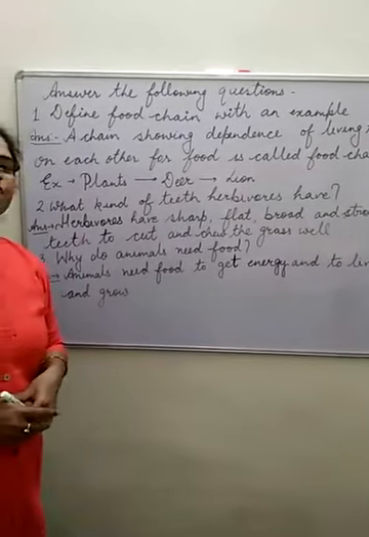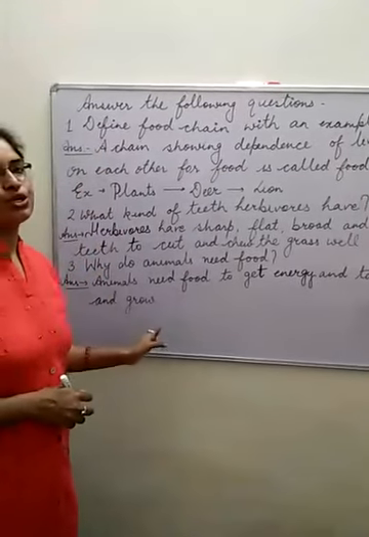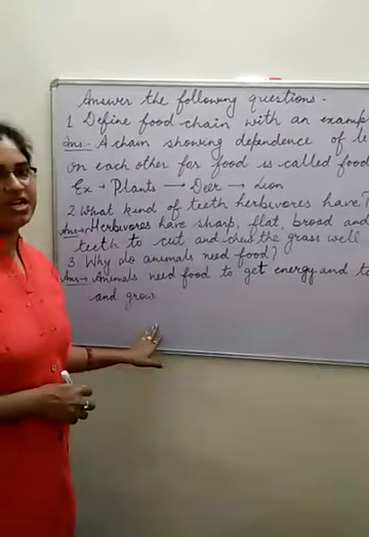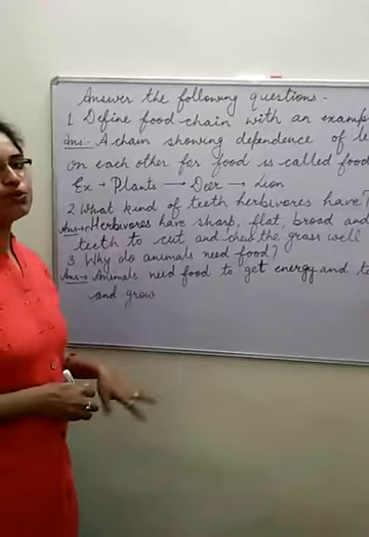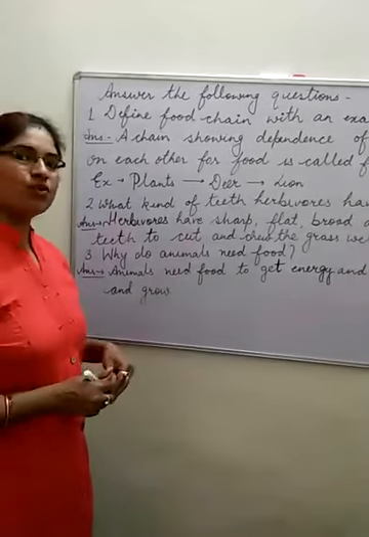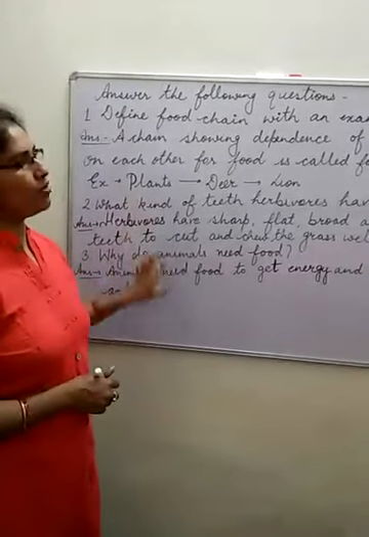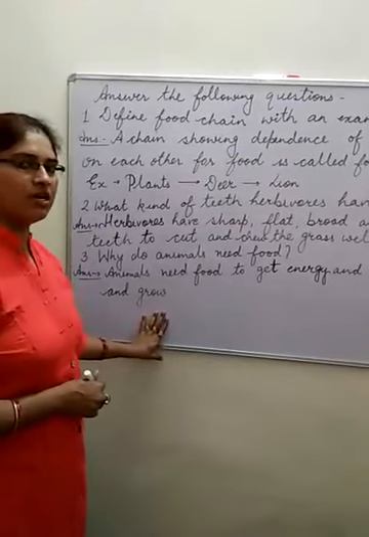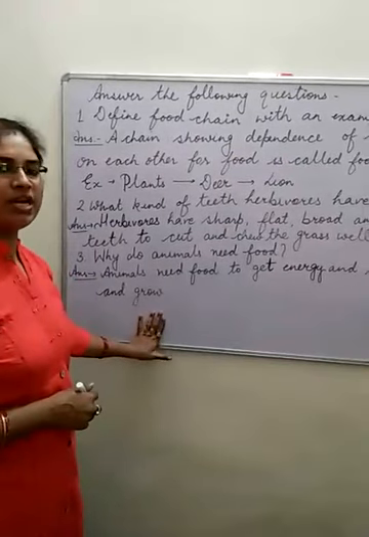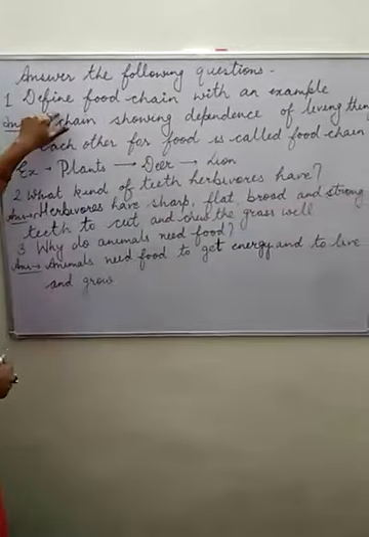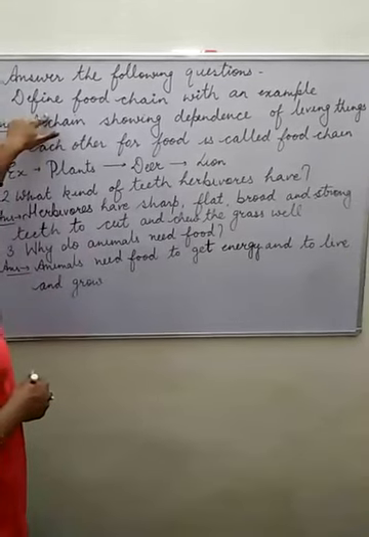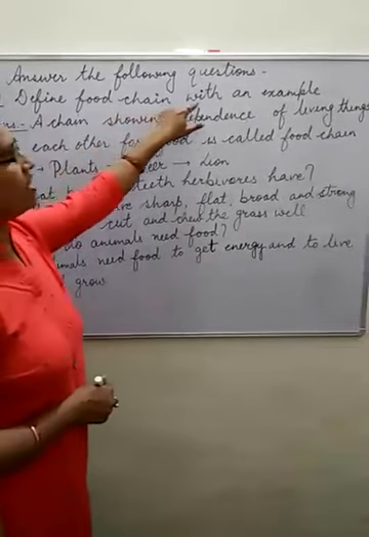And in the previous video we have done these questions and you have done your work very well. So today we will do the rest of the questions, and before that we will do a revision of these three questions which you have already done in your notebook. So let's see. What was question number 1, beta? The question number 1 was, define food chain with an example.